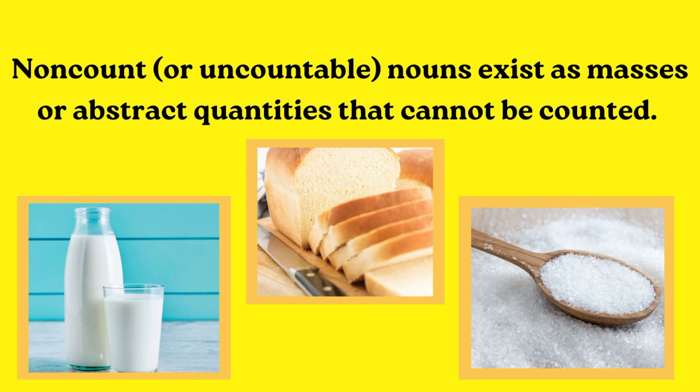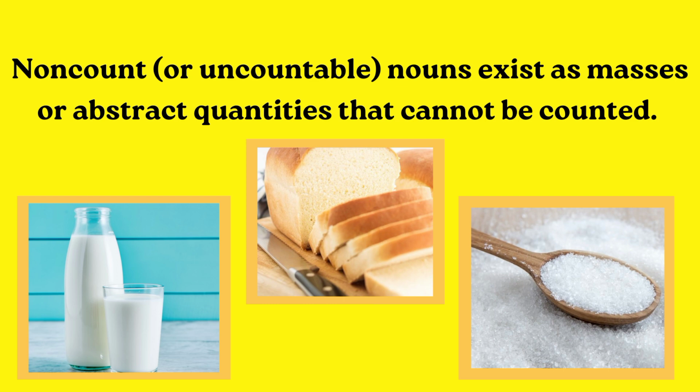Now you all might be thinking that we can count milk by saying 3 cups of milk, or we can count sugar by saying 2 spoons of sugar. But let me clear out this confusion: when you are saying 3 cups of milk or 2 cups of coffee or 3 spoons of sugar, you are not referring to that object. You are referring to the container by which you are measuring it.